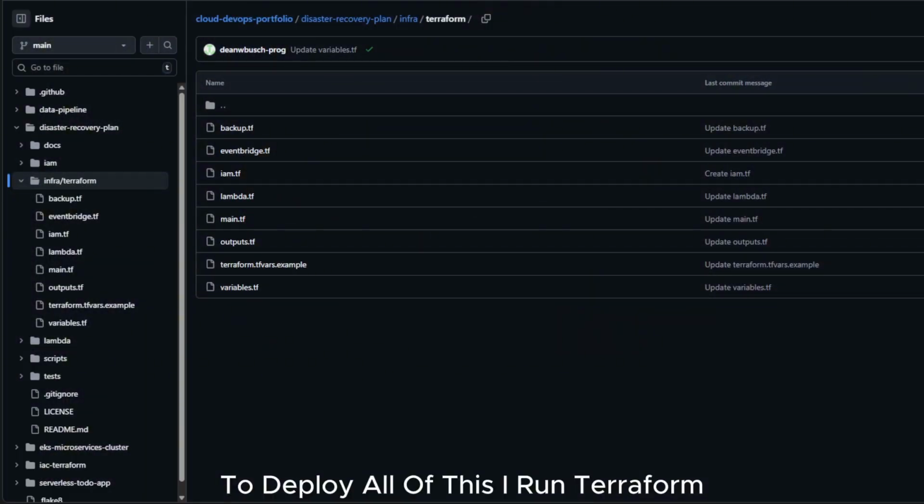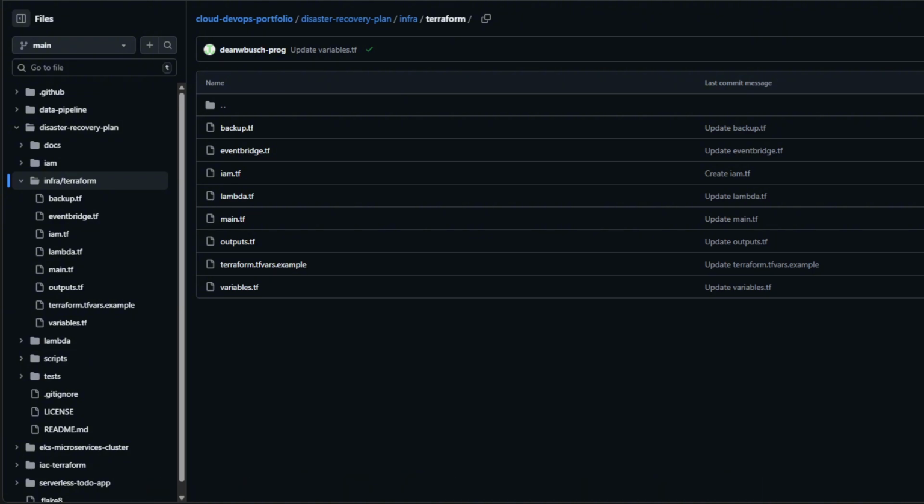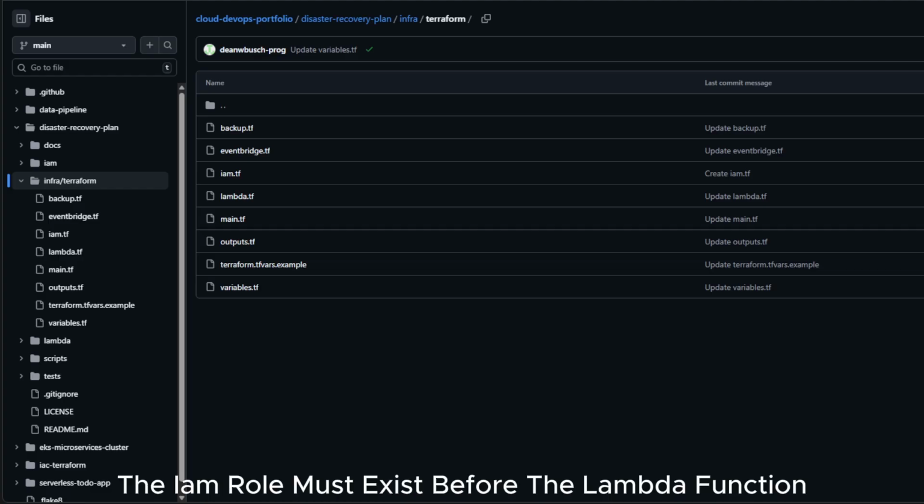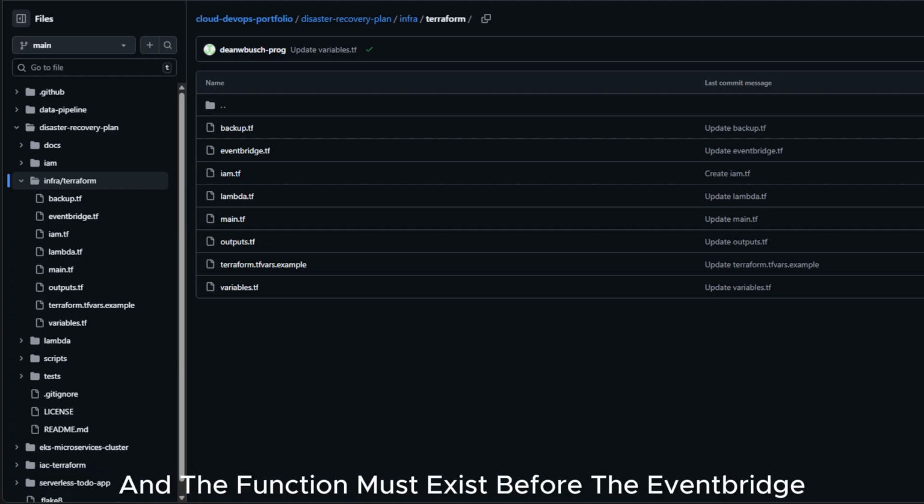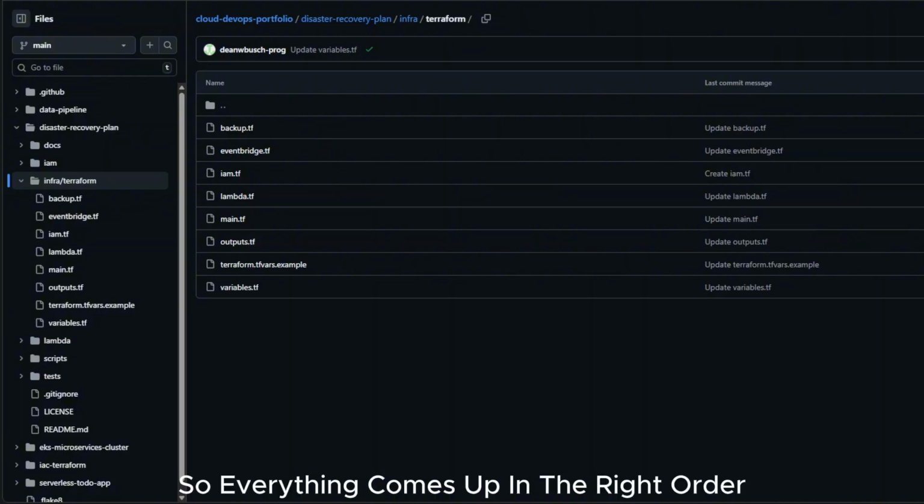To deploy all of this, I run terraform init to initialize the Terraform working directory, then terraform apply to create or update all these resources in AWS. Terraform handles the dependencies. It knows the IAM role must exist before the Lambda function, and the function must exist before the EventBridge rule can target it, so everything comes up in the right order.